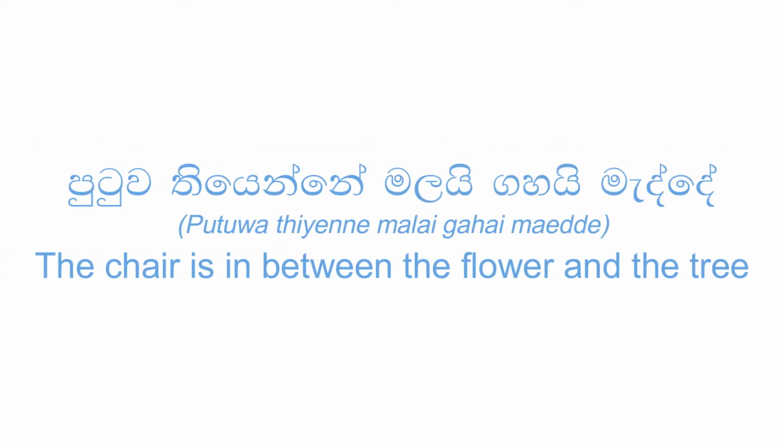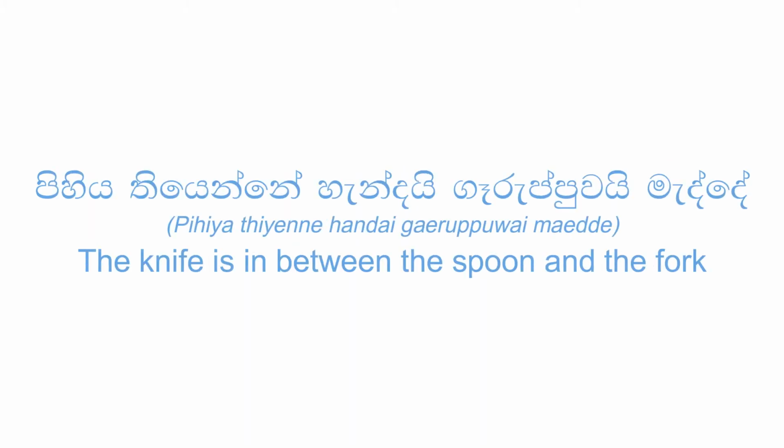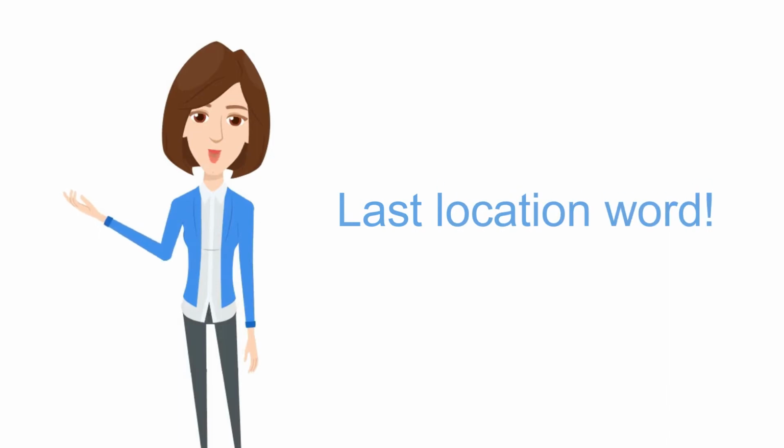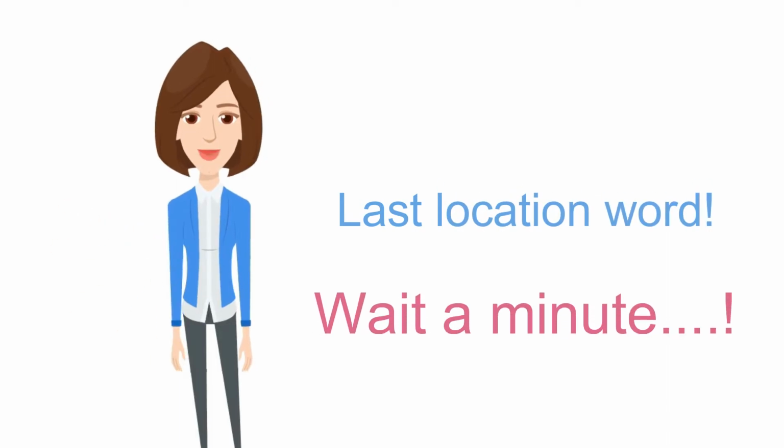When you use the word peththe, the sentence is like this. Putuwa thiyanne malai gahai peththe. The chair is in between the flower and the tree. Another example, pihiya thiyanne handai garupuai peththe. The knife is in between the spoon and the fork. That was the last location word, but the lesson is not over.